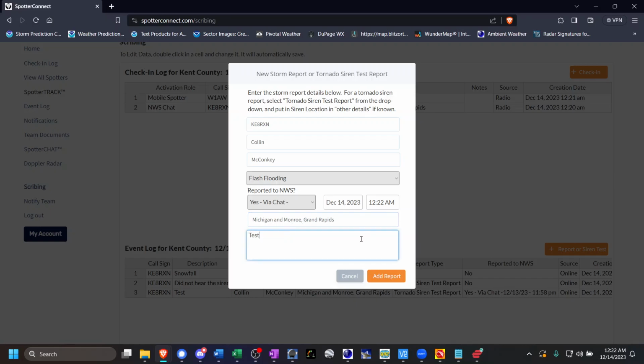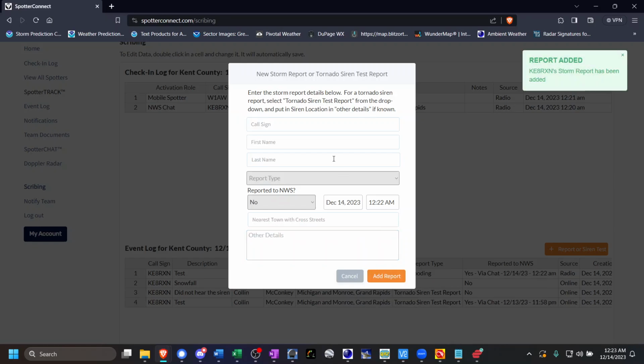And under other details, we're just going to put the details of the report itself, and I'm just going to put in test, so that way if anybody happens to look at this later, they know that it was simply that, just a test. We'll go ahead and add report. And the beauty of this is that the report form will continue to stay up for you, so you can just keep entering in reports as a scribe over and over until you hit cancel.